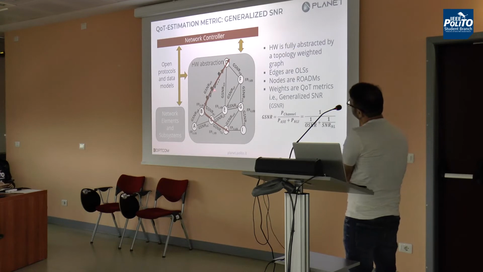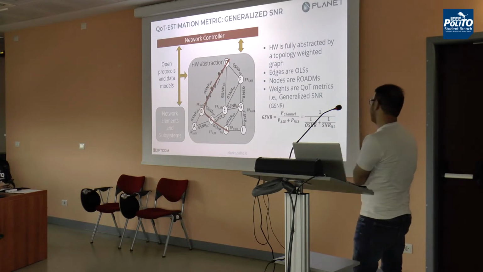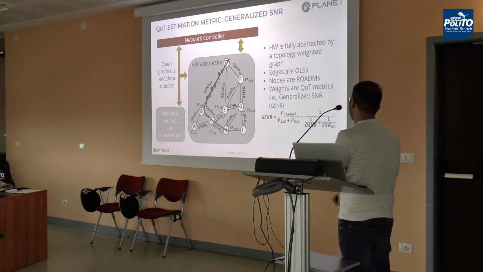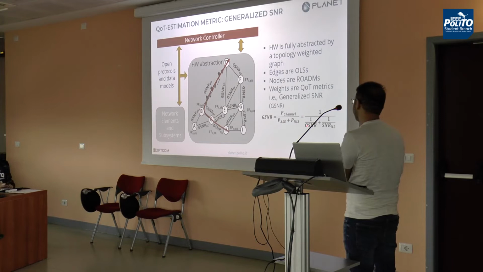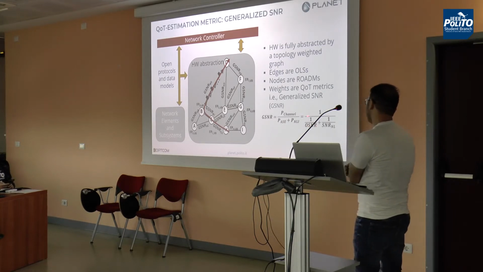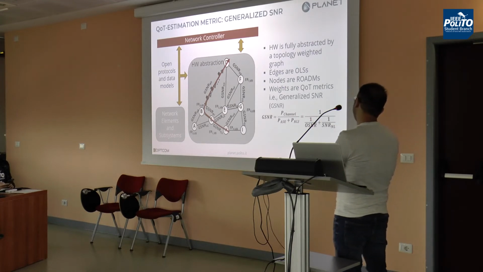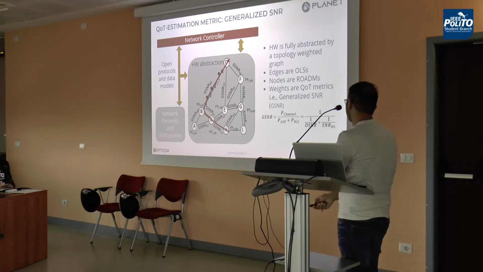The weights on the optical line systems are represented as a QoT metric, which is here the GSNR. GSNR is the generalized SNR, which consists of the OSNR portion, which is the linear portion, and the SNR non-linear portion. The OSNR linear portion is because of the amplifiers, and the SNR non-linear portion is due to fiber propagation.